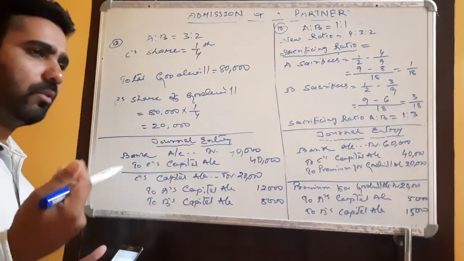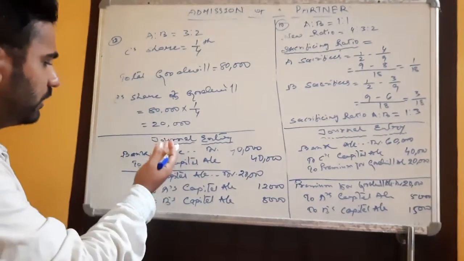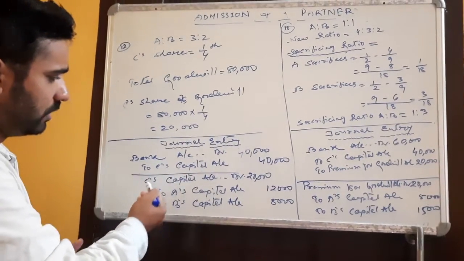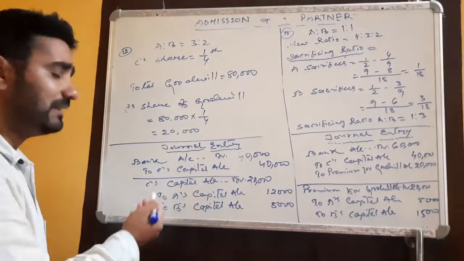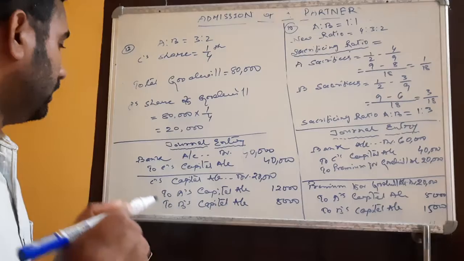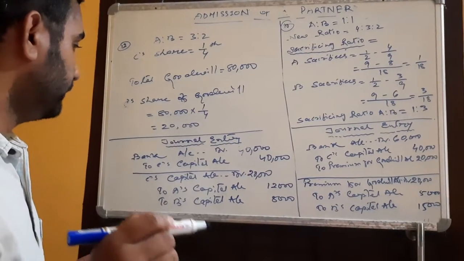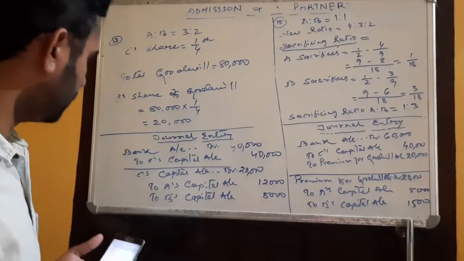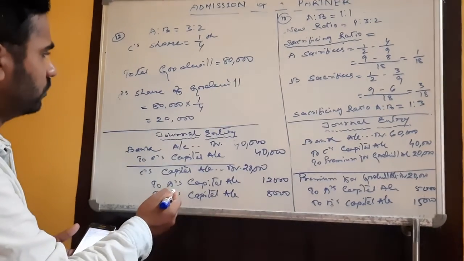Obviously some amount is coming to our bank account, so the bank account will be debited, and the reason is that it is her capital account. The journal entry will be like this, for the amount of capital.